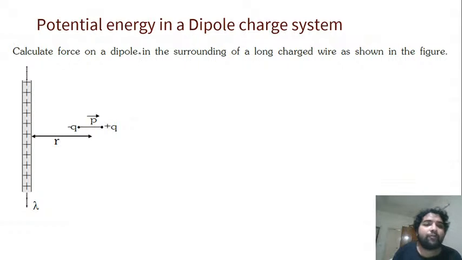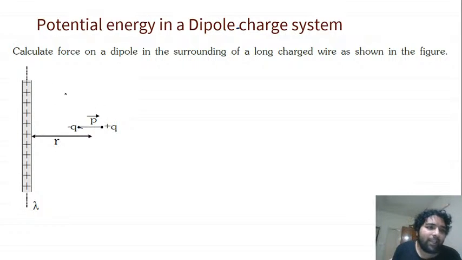Next, calculate the force on a dipole in the surroundings of a long charged wire as shown in the figure. There's a long charged wire here. What is the field on a dipole like this? It's also very straightforward. I'm just making some examples of dipole charge systems. So this is a great question. Lambda is the charge here.